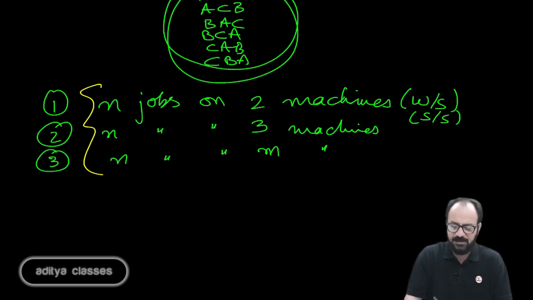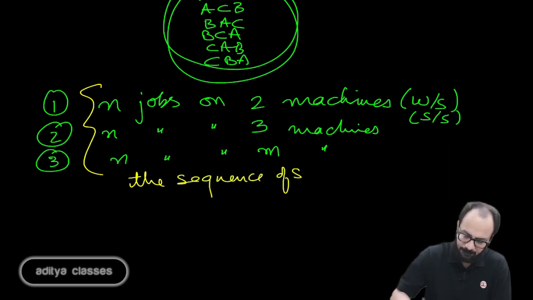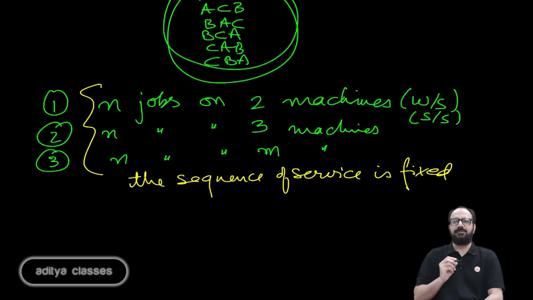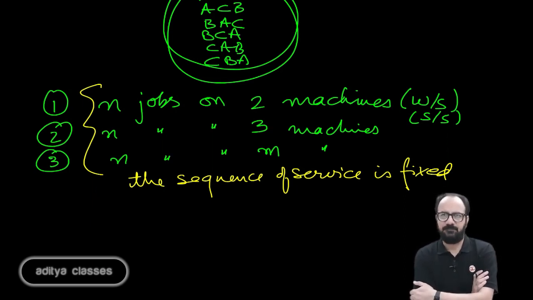That condition would be that the sequence of service is fixed.